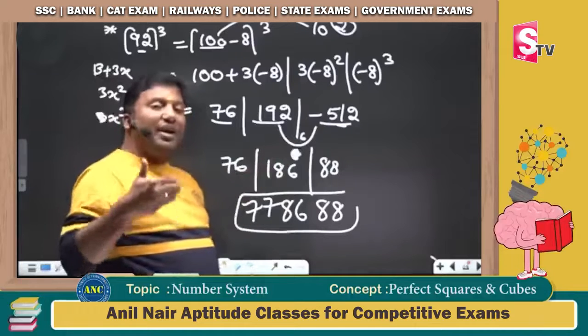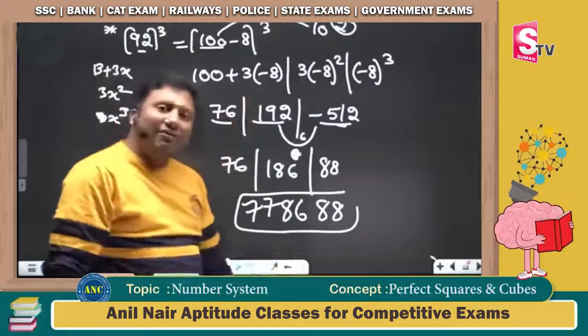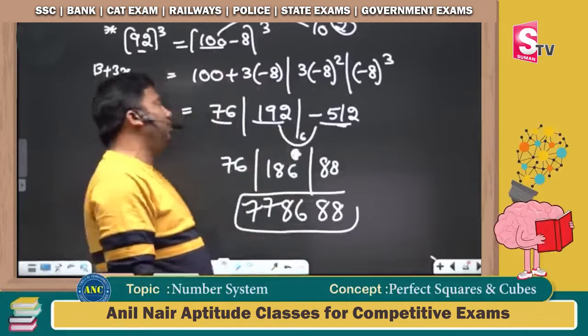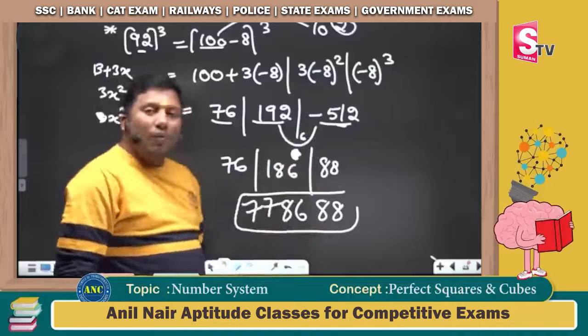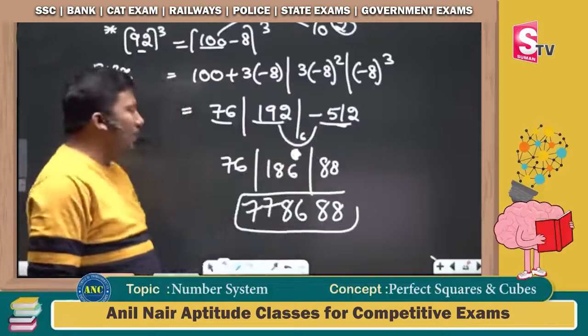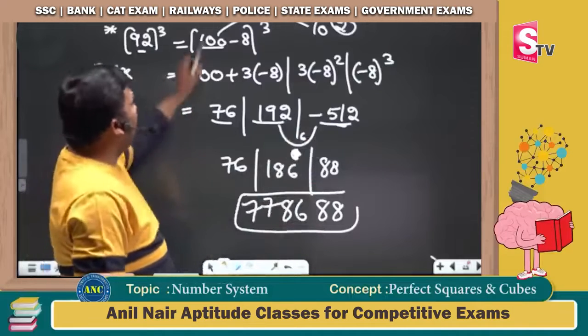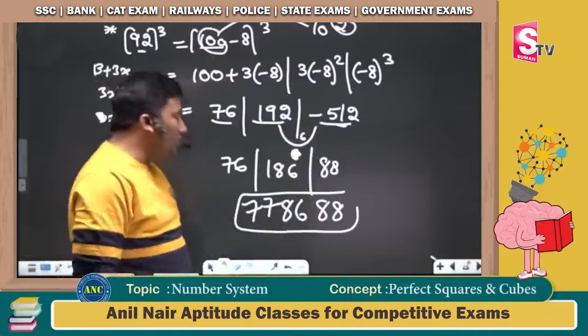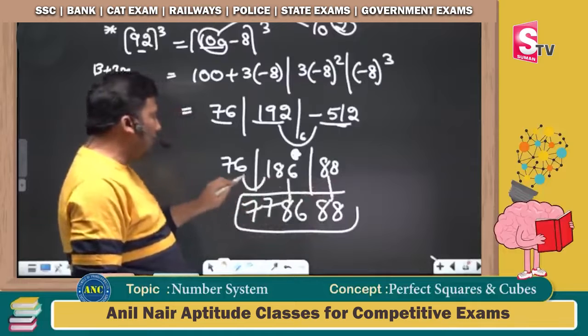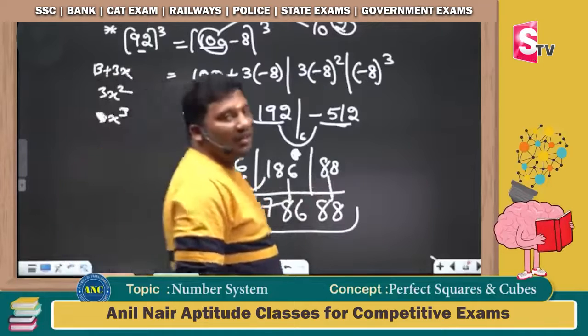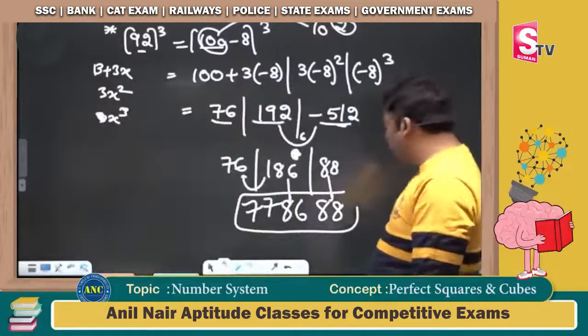If I take 5 into base 100, 500 minus 512, it will be negative. 600 minus 512, it is 88. 192, 6 carried, it is 186, 76. Because it is 100, 10 square, last 2 digits only we have to write. 76 plus 1, 77. I hope the concept is clear.